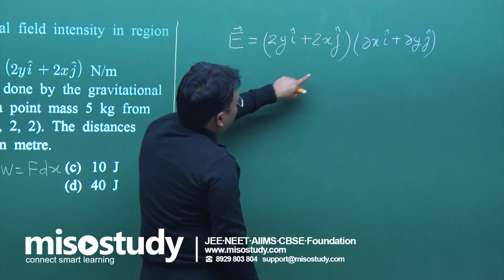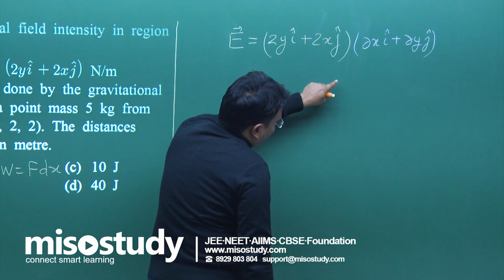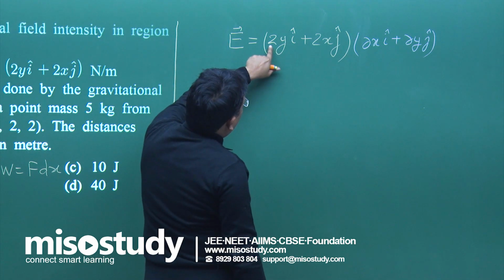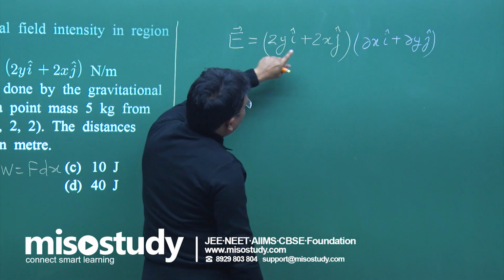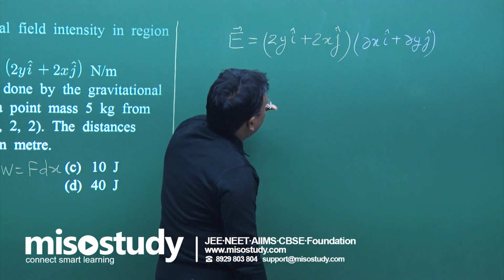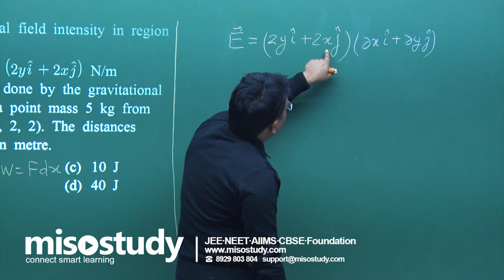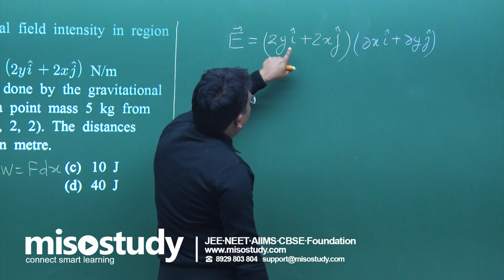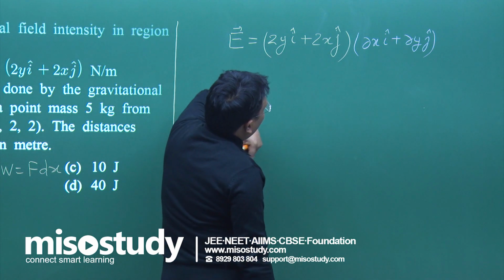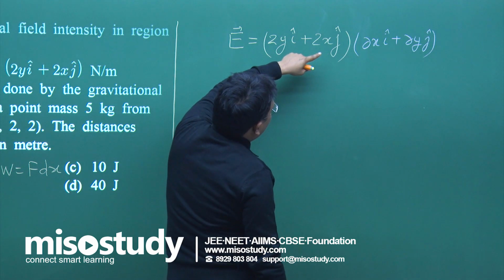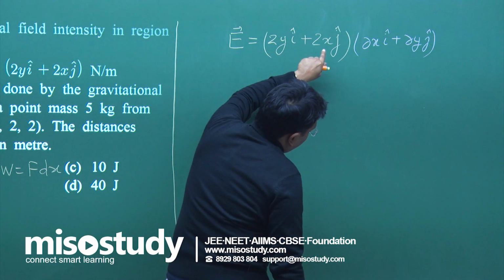Now, from this relation we first have to find the values. Let us apply it over here. It will give me 2y, then when you apply over here it will give you 0, and then this property will give you 2x. Here dy is applicable.